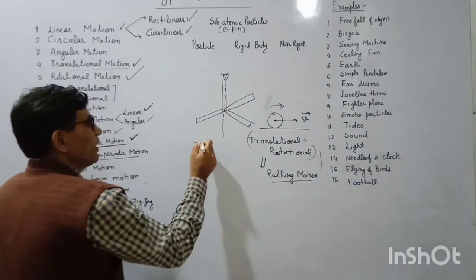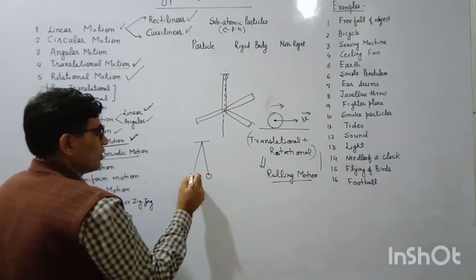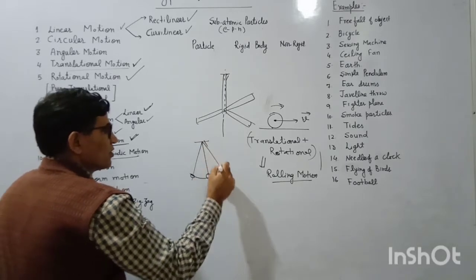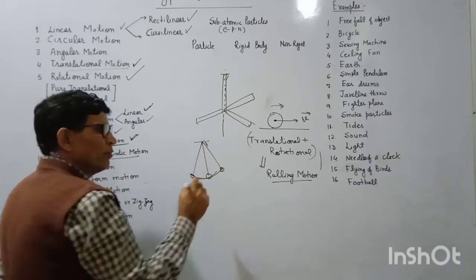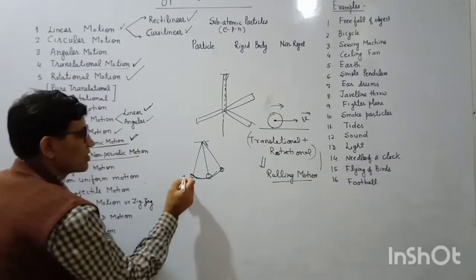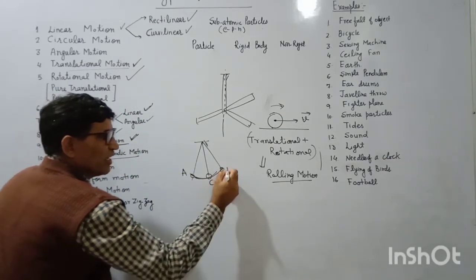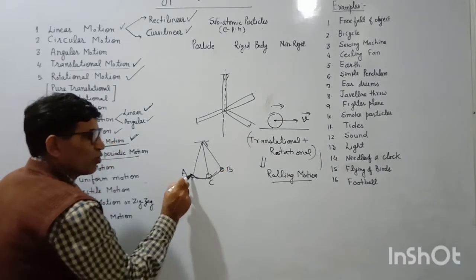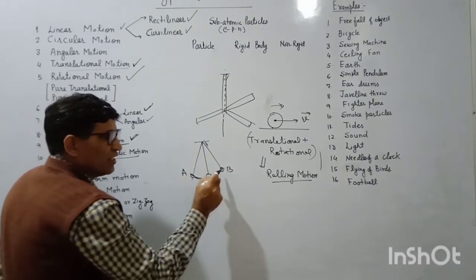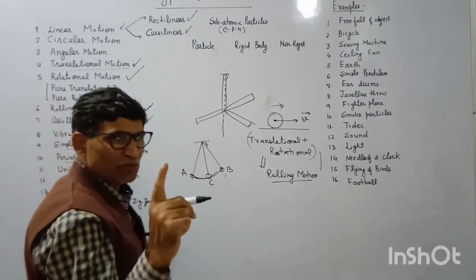The motion of the pendulum, this one, is periodic, meaning it completes one vibration. It starts from, suppose, A, crosses this position C and reaches B. If it starts from A, reaches B via C and then comes back to A, it completes one vibration.